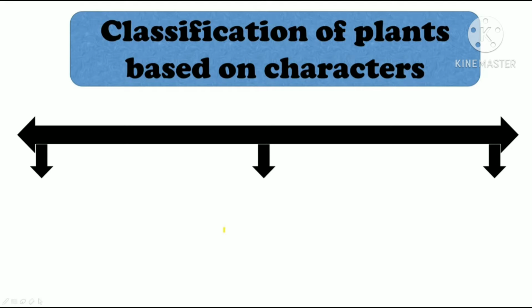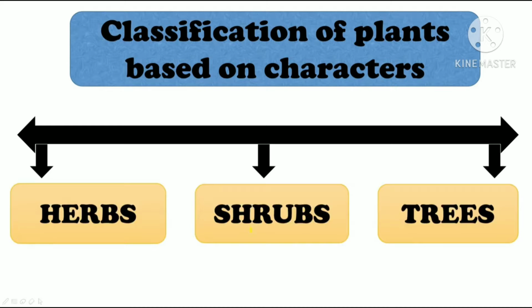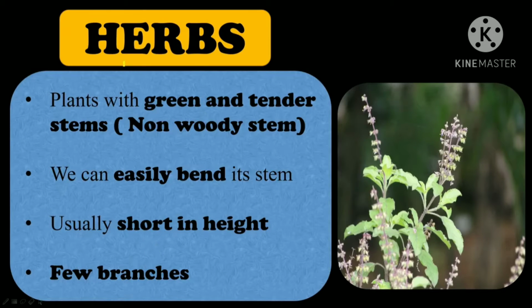Alright, so based on characters of plants, plants are classified as herbs, shrubs and trees. We will now study about each one of them in detail. First we will study about herbs. Herbs are plants with green and tender stem, green and soft stem, basically non-woody stem, and we can easily bend its stem. Usually herbs are short in height and they have few branches.